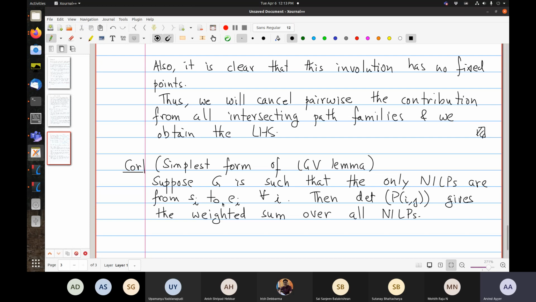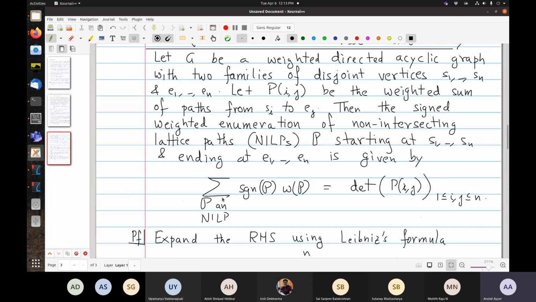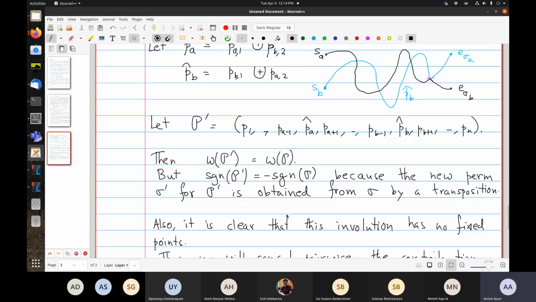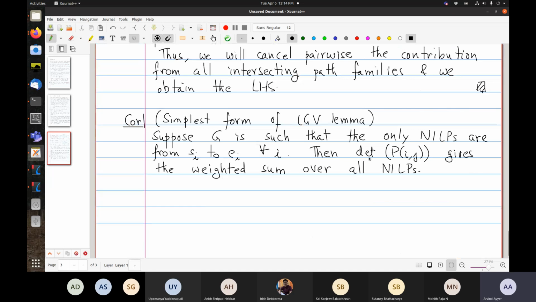Then only the identity permutation is going to contribute in this sum, and so the sign is always +1, and so you're going to get the weighted sum. So then this determinant, even though it has signs, will give a manifestly positive answer, and that will be the weighted sum over all non-intersecting paths. Okay.